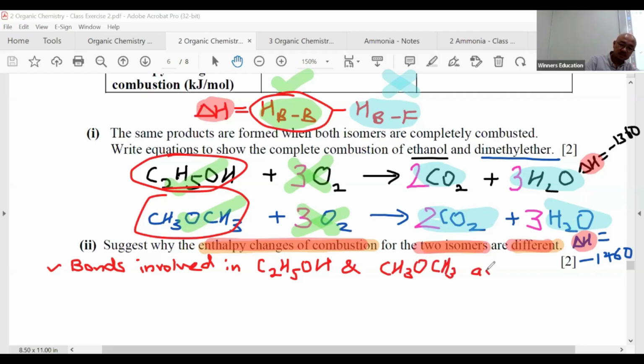Take a look, it's drawn for you. They are different. Again, these two molecules are different. Then I talk about the energy.